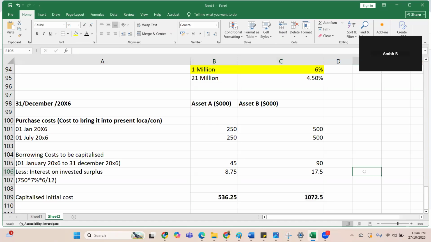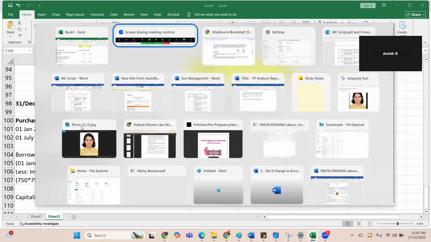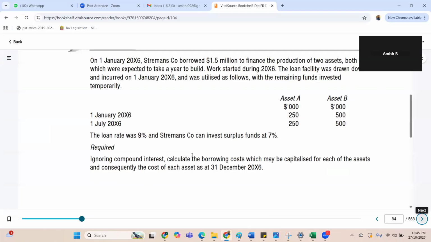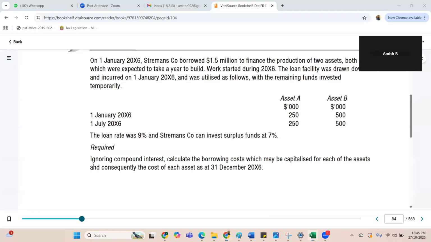Any doubts there? What did I do? What is the question asking? The question is asking what is the cost of each asset on 31st December. So I just did cost plus borrowing cost minus whatever interest I earned on surplus.